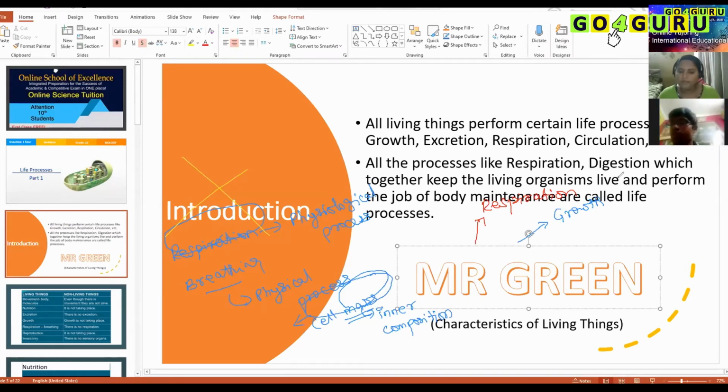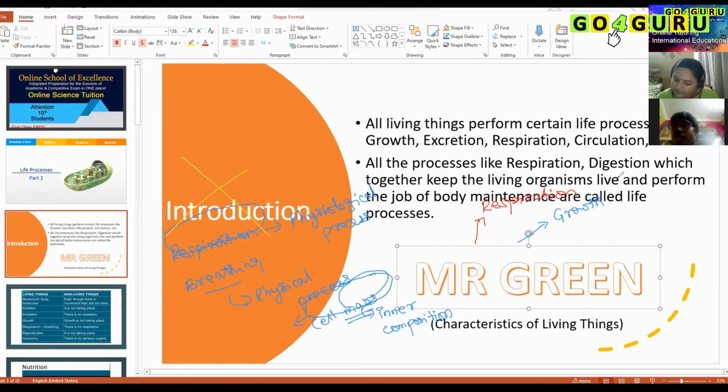If you take amoeba, it will double its protein content or double its cytoplasmic content, and that is considered as growth for amoeba. Like for humans, we are growing from a small baby to an adult. That is a promising growth.